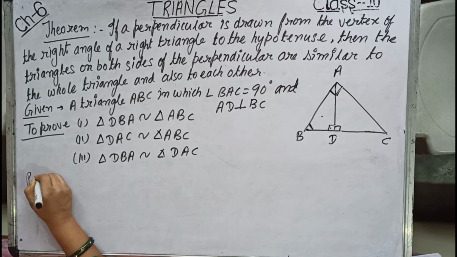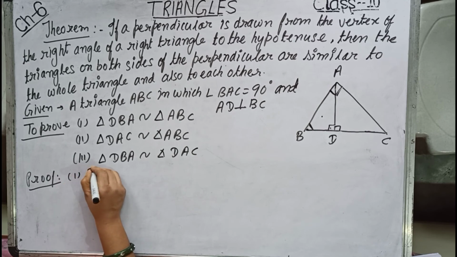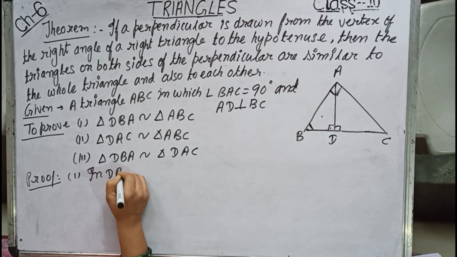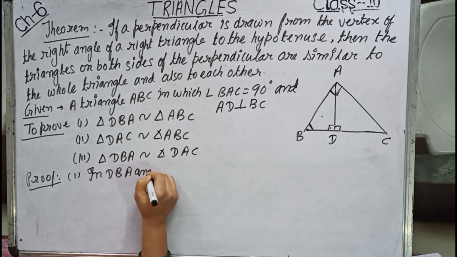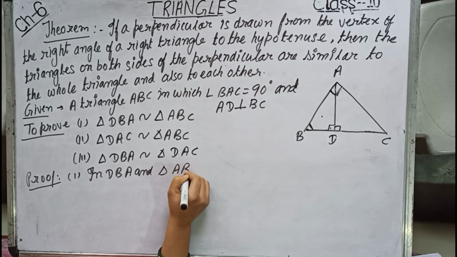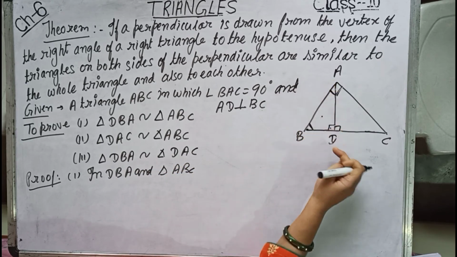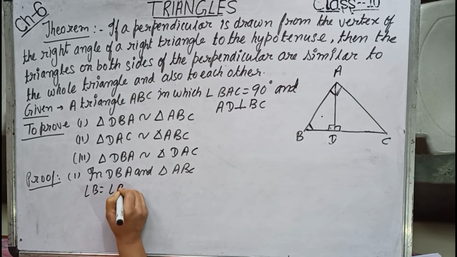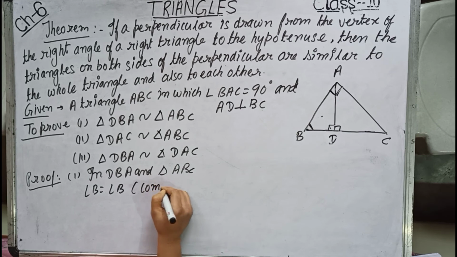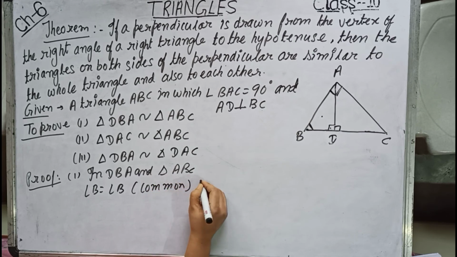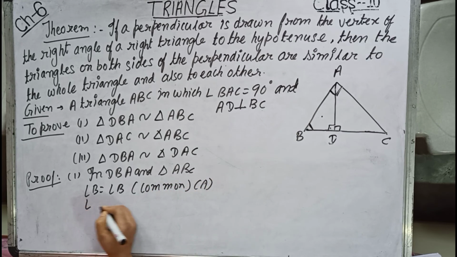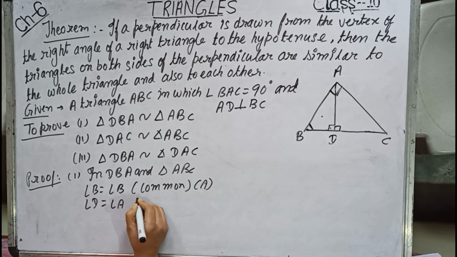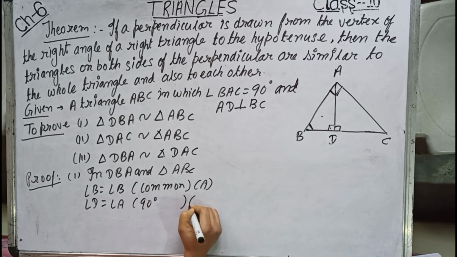So in the proof part, number 1, in triangle DBA and triangle ABC, angle B equals to angle B common, and angle D equals to angle A, 90 degree.